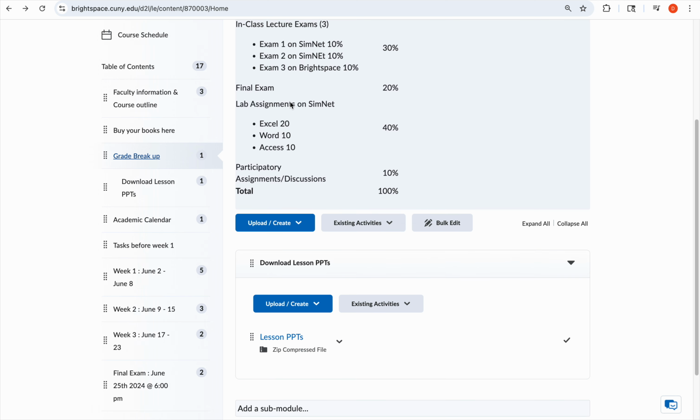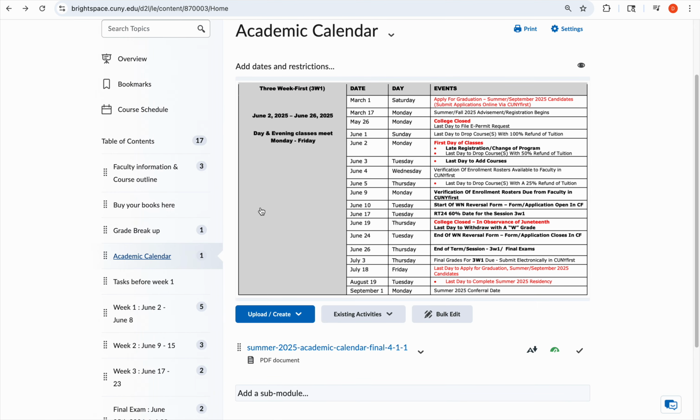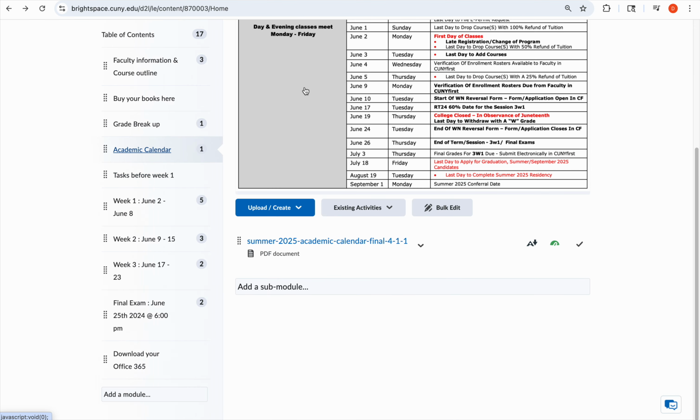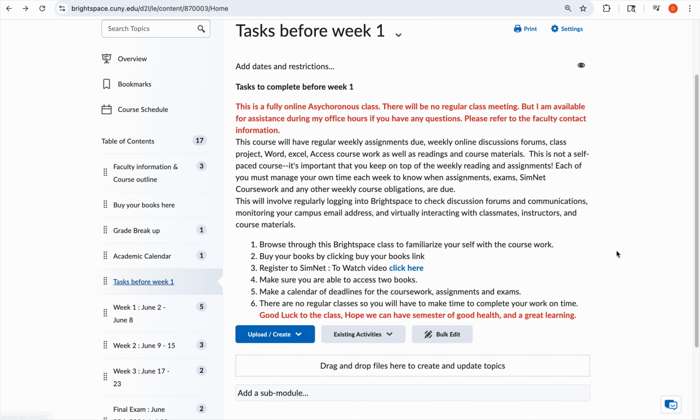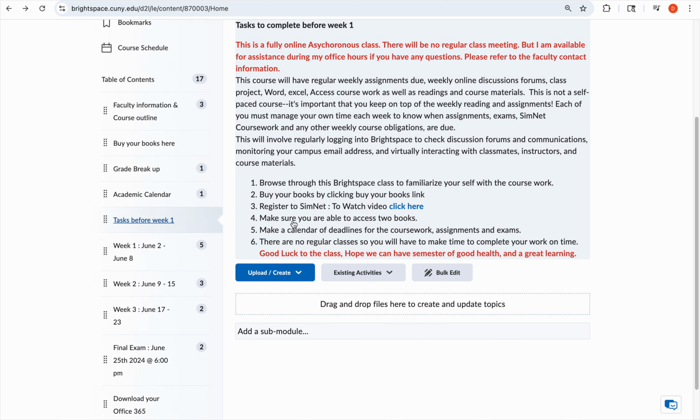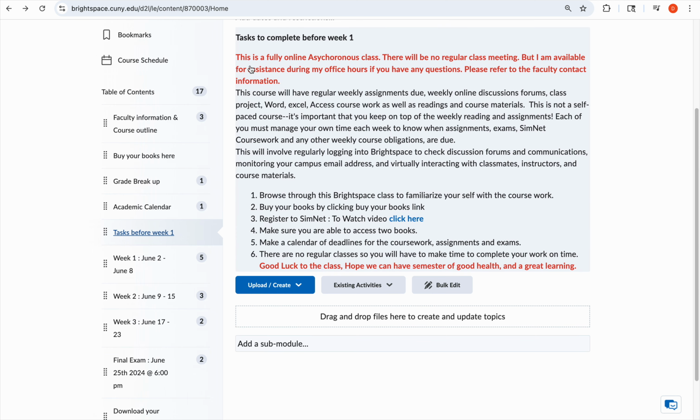The academic calendar is available here for you if you want to take a look at it. Here are some of the things that you need to do before the class starts. The class starts on June 2nd. Before it starts, make sure you browse through the Brightspace class, because this is an online asynchronous class, meaning there will not be regular classes. You will have to do the coursework by yourself.